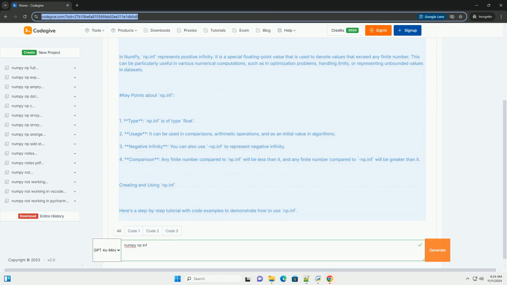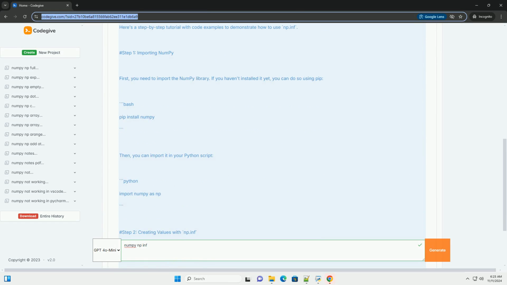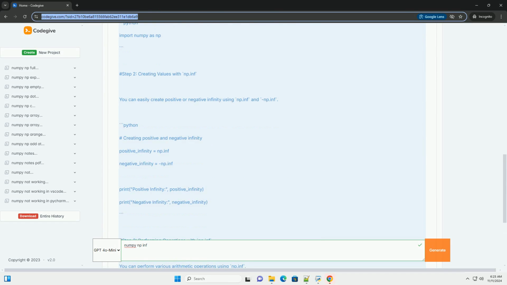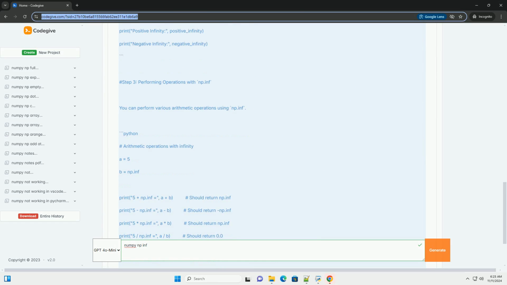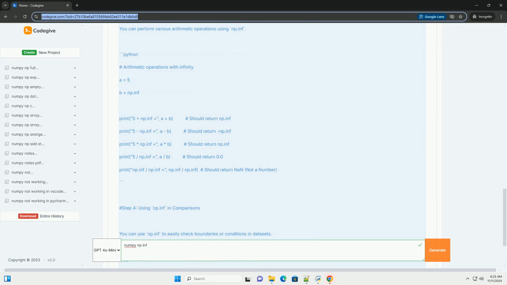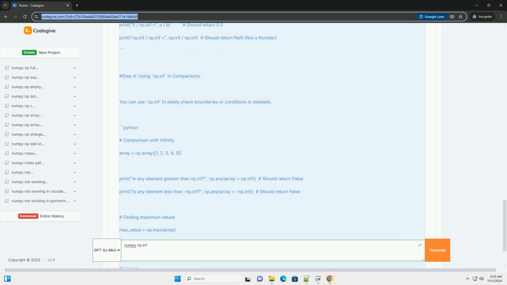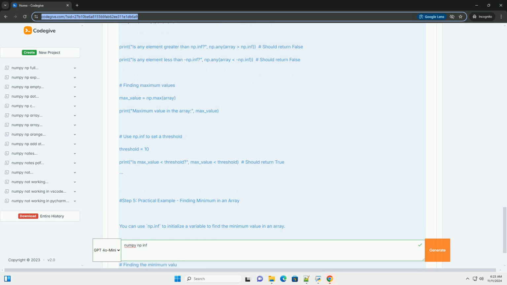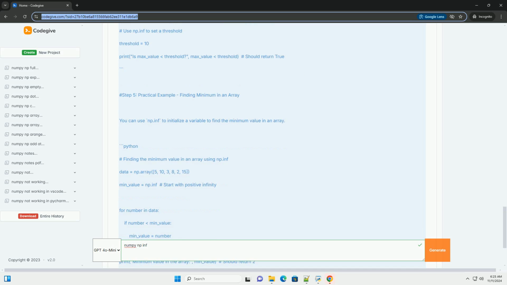Understanding np.inf in NumPy. In NumPy, np.inf represents positive infinity. It is a special floating point value that is used to denote values that exceed any finite number. This can be particularly useful in various numerical computations, such as in optimization problems, handling limits, or representing unbounded values in datasets.